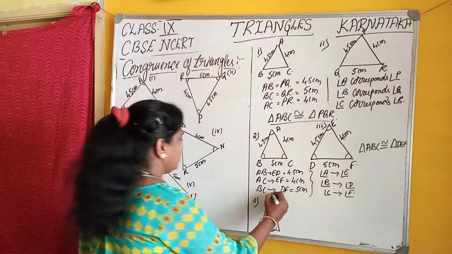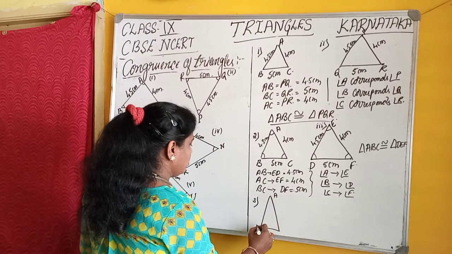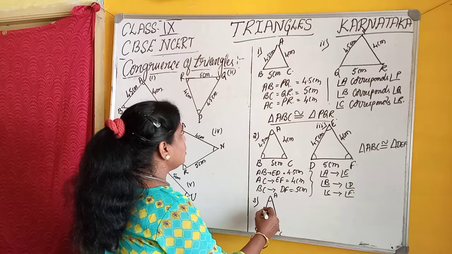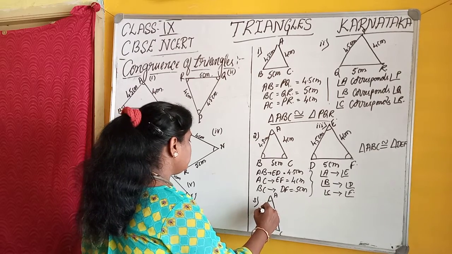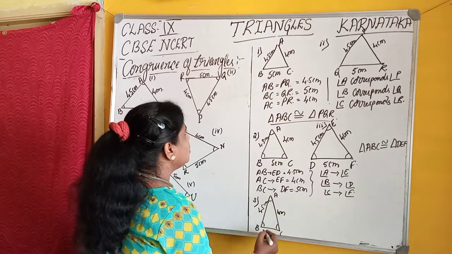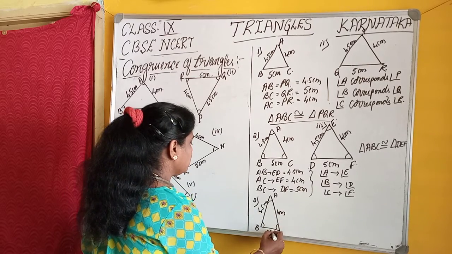If you check for 1 and 4, here ABC is there, with 4.5 centimeter, 4 centimeter and 5 centimeter.